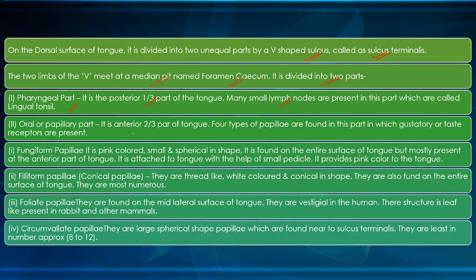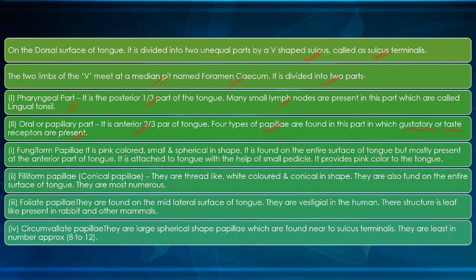The oral or papillary part is the anterior two-third part of the tongue. Four types of papillae are found in this part, in which gustatory or taste receptors are present. So gustatory or taste receptors are present in the oral or papillary part, having four types of papillae.